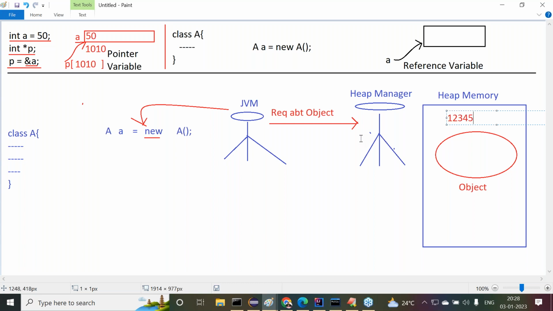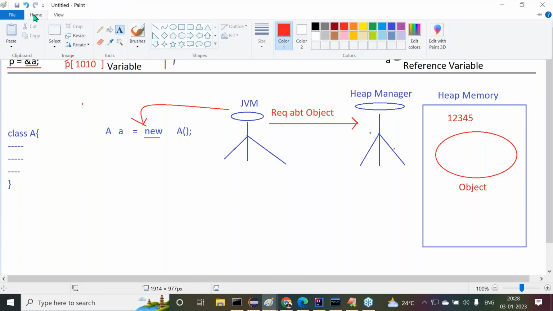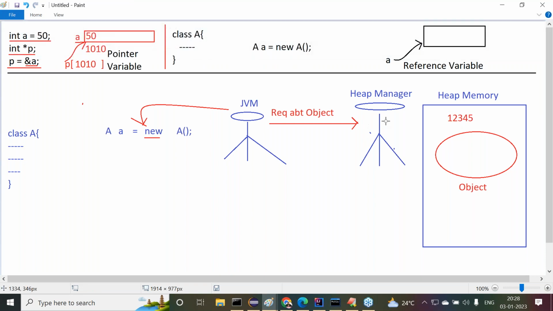Get my point or not? Of course, this would be created by using some hashing mechanisms internally. This integer value is created by some hashing mechanisms internally. In other words, we can say it is a memory reference, but not an address location.